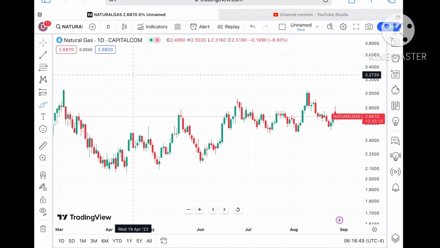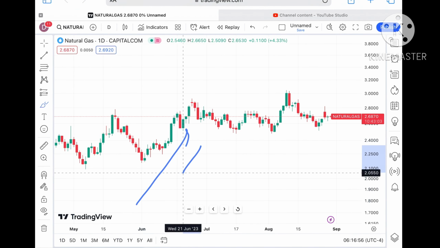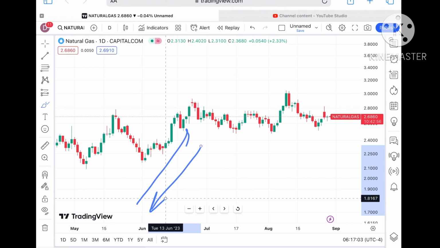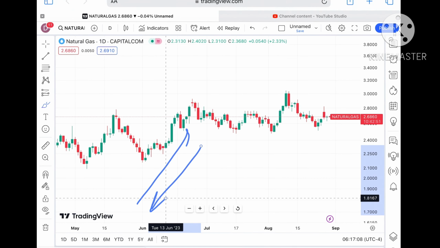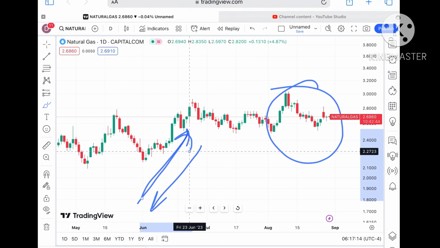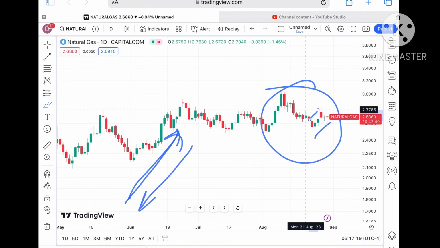Okay, now understand something, because the market is always uncertain. If you are thinking that it will go up or down as per you, it will not. You have to understand that the price will move according to the data that is coming, and the data you will not be knowing, because when the news comes, the market is already affected by the time it reaches you. Okay, so always remember to work on the price action. If you are working on the price action, then there is a higher chance that if you are in the right trend, you can make a good amount of money.